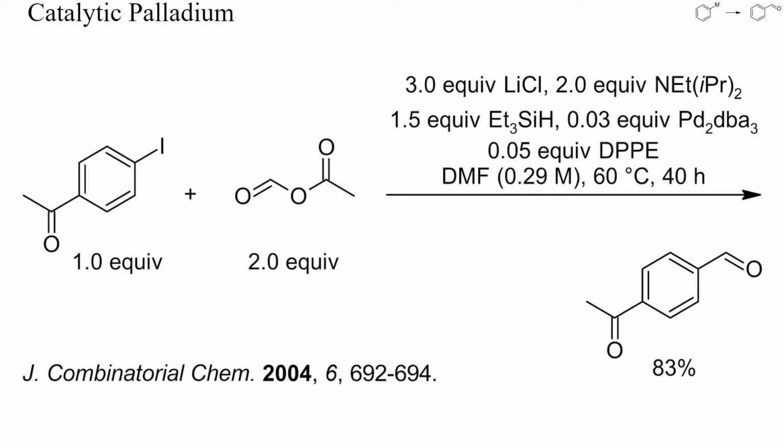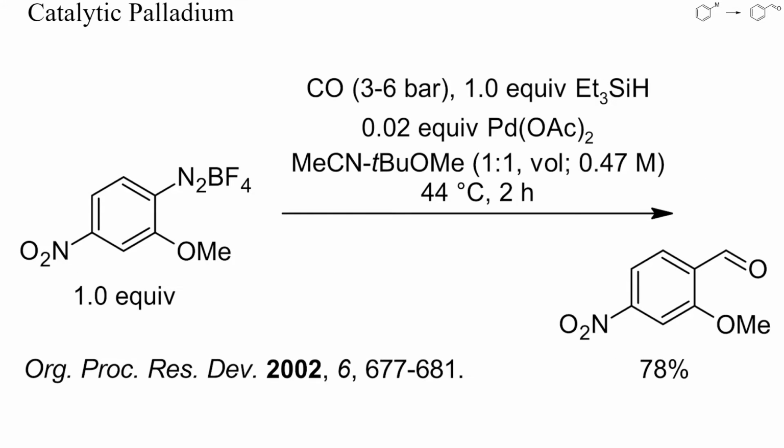Because of its low stability, however, it is usually prepared just in time by adding formic acid to acetic anhydride. This anhydride may also serve as formyl cation equivalent for the palladium-catalyzed formylation of aryl halides, as shown here. No reduction or formylation of the acetyl group occurred.